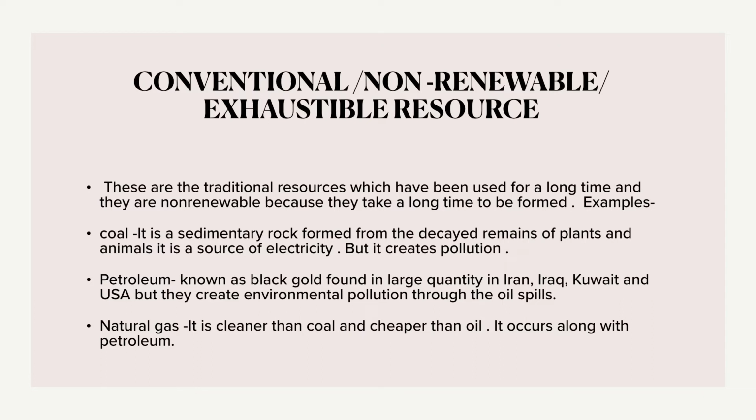Now we are going to talk about energy resource, power resource, from which we get energy, from which electricity is generated. So first type is the conventional. Conventional is also known as non-renewable resource. Why? Because if we keep on wasting these resources, they are going to exhaust very soon, because they were formed from the remains of plants and animals, and it took millions of years to form the fossil fuels. So coal, petroleum, natural gas are the examples of fossil fuels which come under the conventional resource.